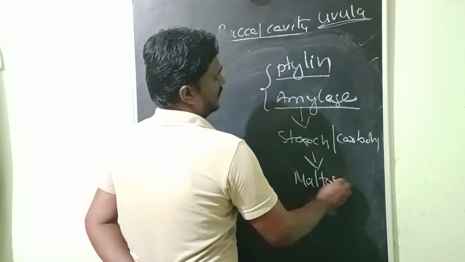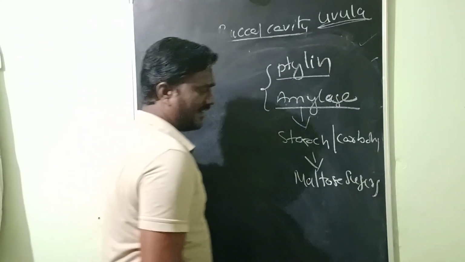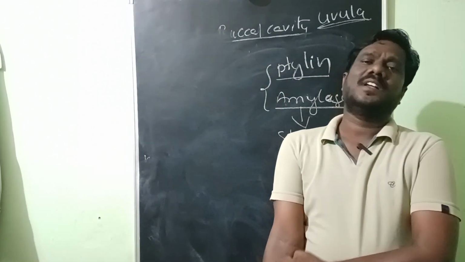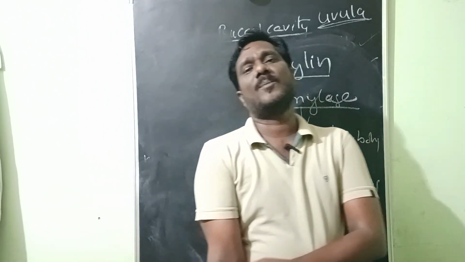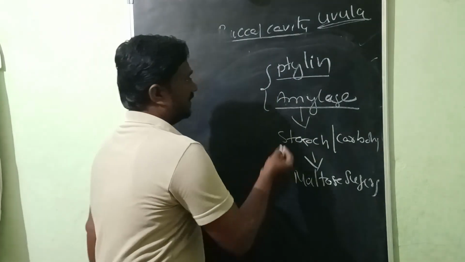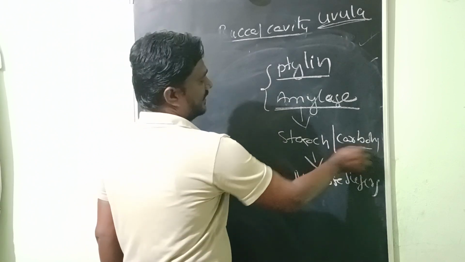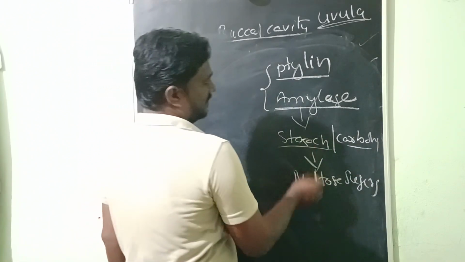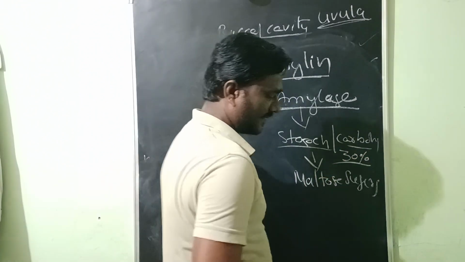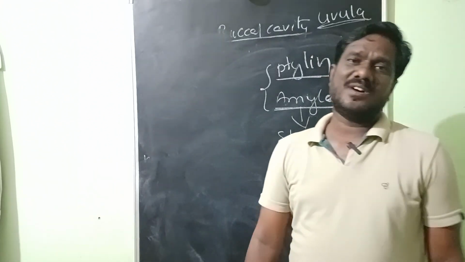So in our buccal cavity, three pairs of salivary glands are present. They secrete the saliva. In that saliva, there is the salivary amylase enzyme, that is called ptyalin or amylase, that acts on the carbohydrates, and carbohydrates are starch changed into maltose sugars. 30% of carbohydrates are digested in our mouth.